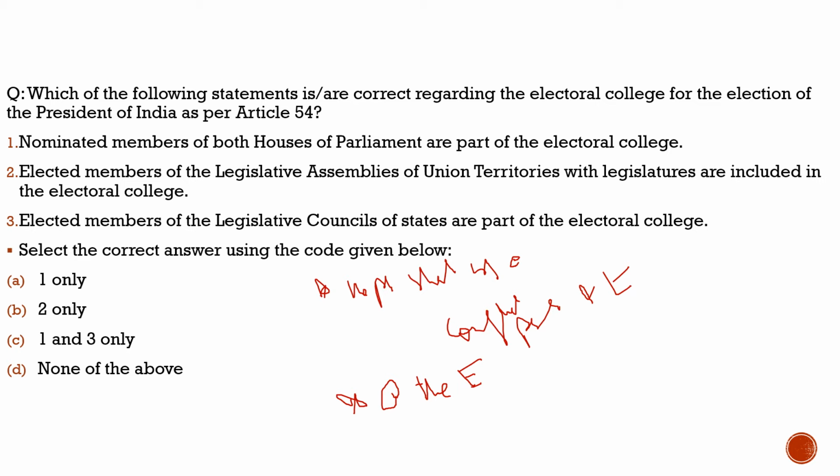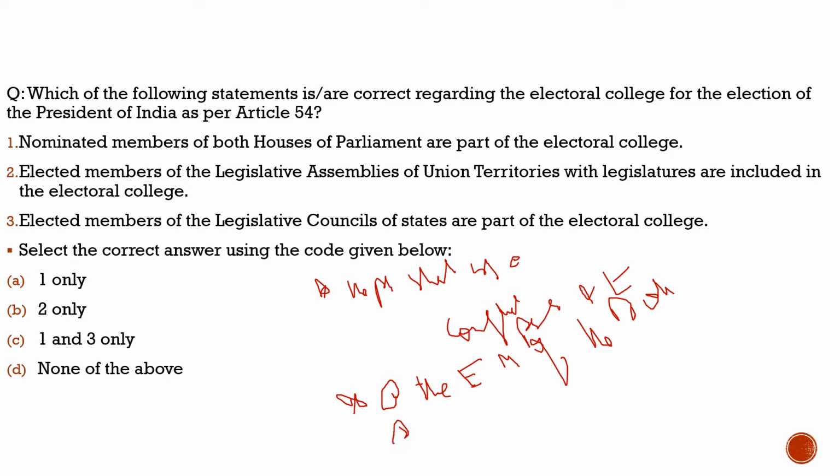So the first thing about the electoral college of the president of India: who are the members? The elected members of both houses of the parliament, whether Rajya Sabha or Lok Sabha. The elected members of both houses would belong to the electoral college.